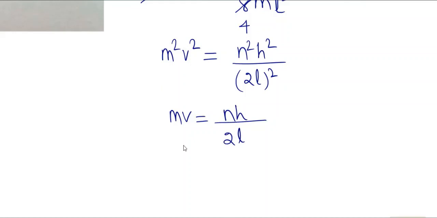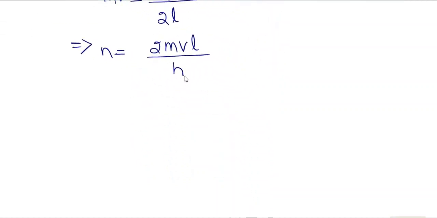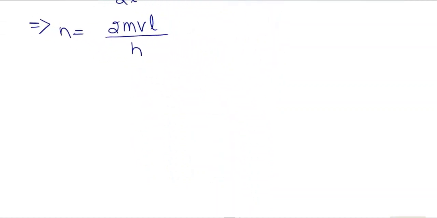We need the quantum number n, so n is equal to 2 into m v into L, divided by h. Now put all the values. N is the quantum number the question is asking.